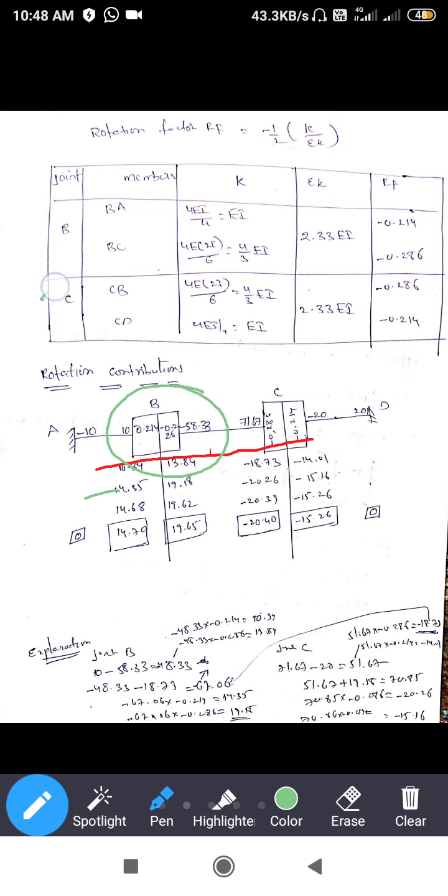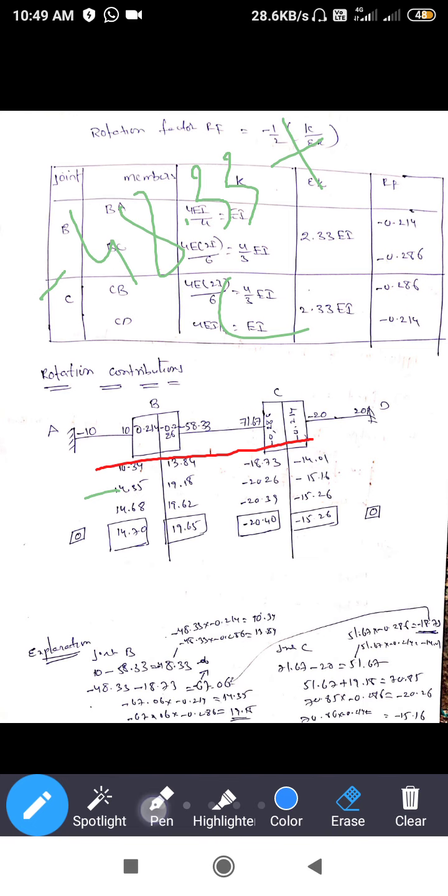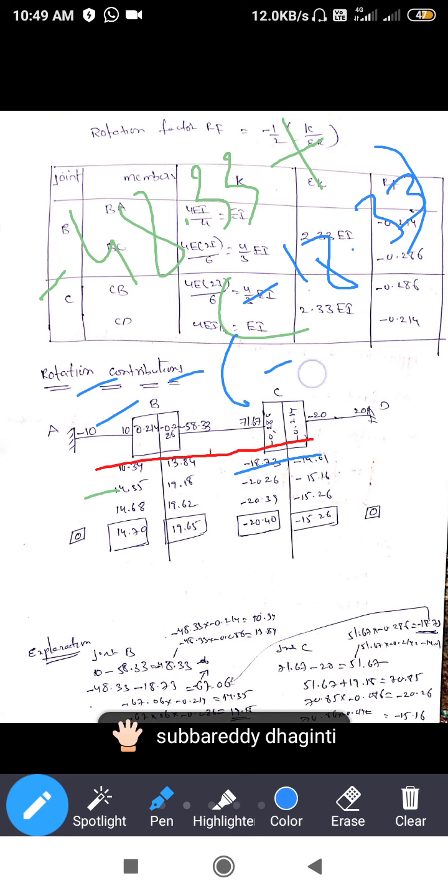Minus 48.33, plus you can consider this value, minus 18.73. You can add these two values. Finally, you get minus 67.06.